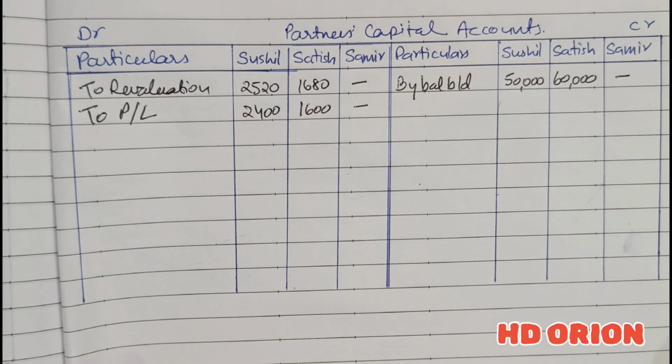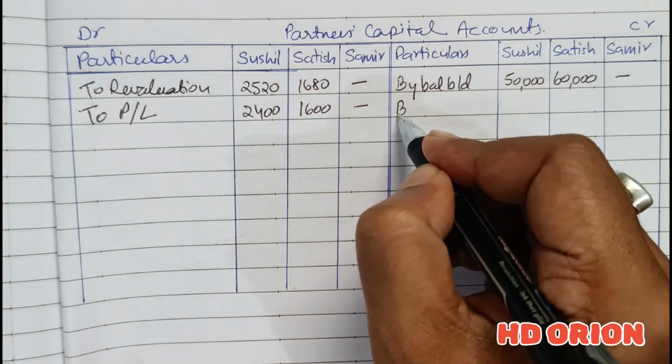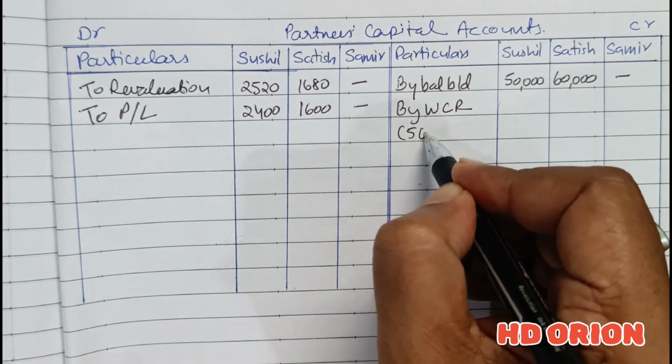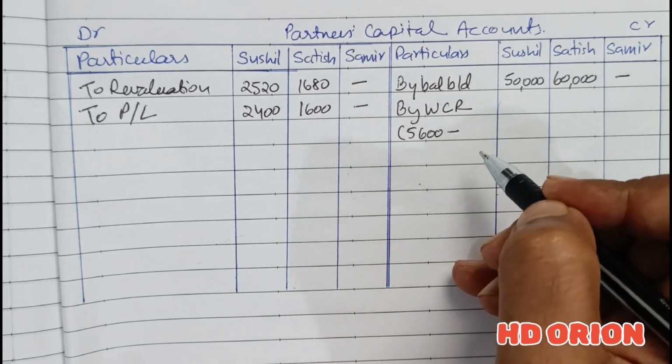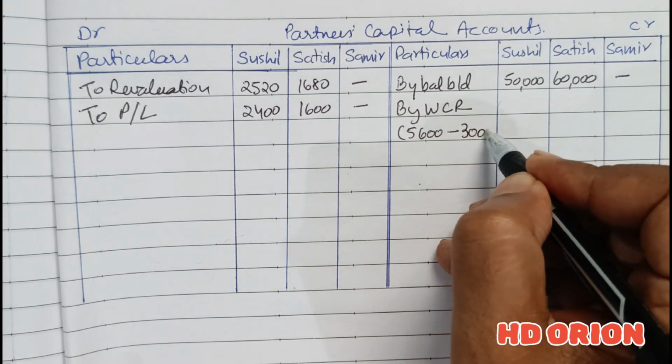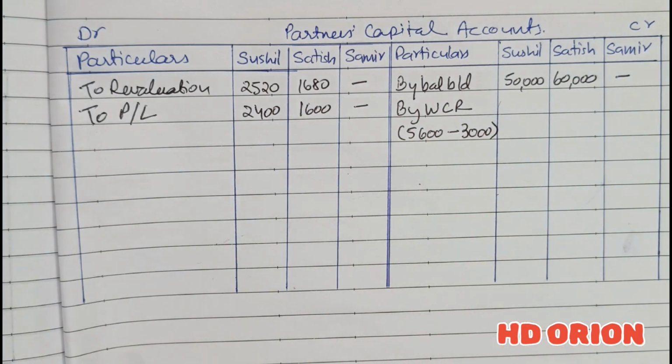And on the liability side we have got workmen compensation reserve. So by workmen compensation reserve, it is of rupees 5,600, but against this there is a claim of rupees 3,000, so we will keep it reserved for that, and the remaining 2,600 will be given to old partners in their old profit sharing ratio.